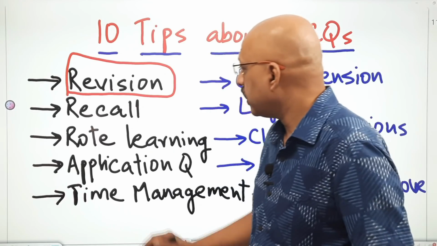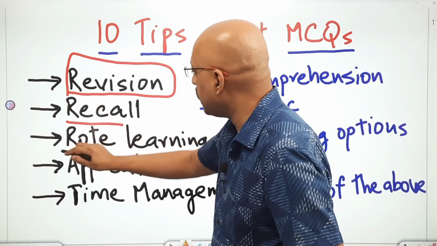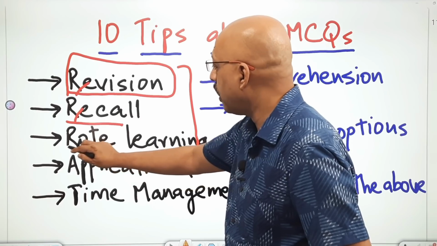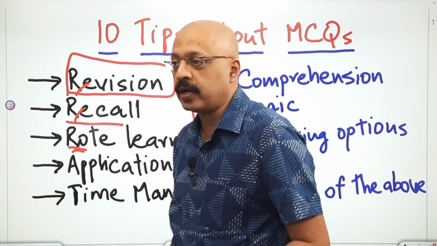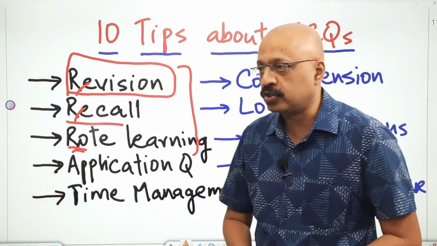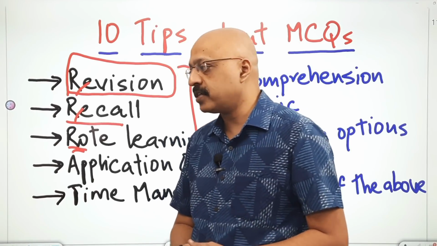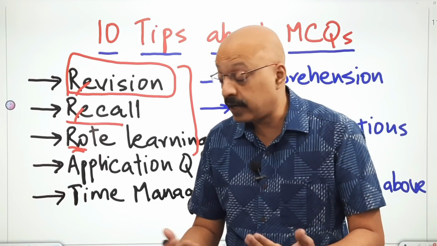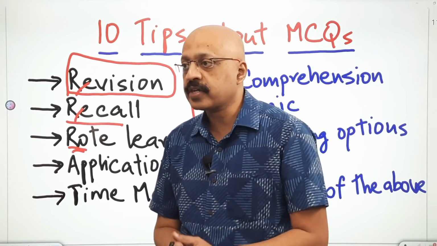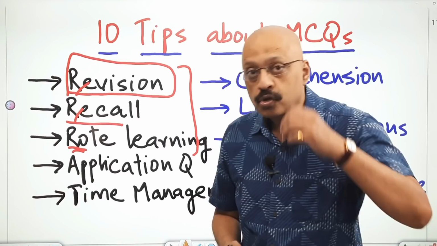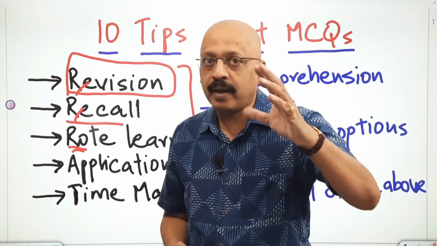Point number 2 is recall. These are the 3 R's that I'm talking about out here. Revision, recall, and of course the difference with rote learning. Recall is key, and especially when it again comes to something like Merchant of Venice or treasure trove stories and poems, biology, history, physics, chemistry, geography, those kind of subjects, remembering details becomes very important. So how much is your recall ability?